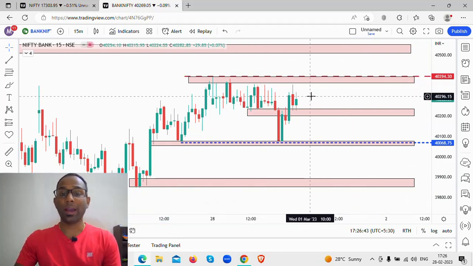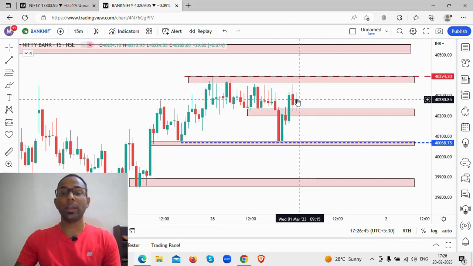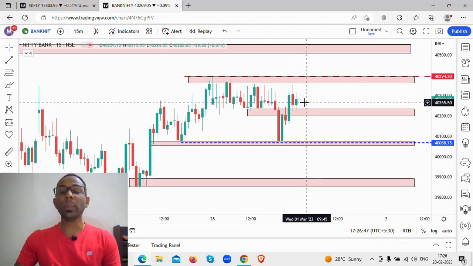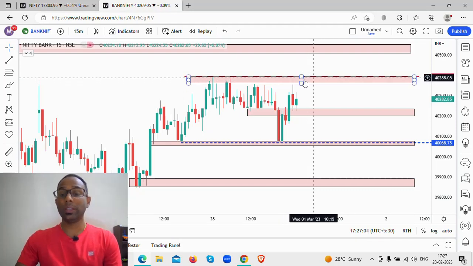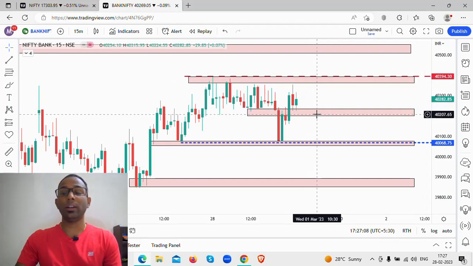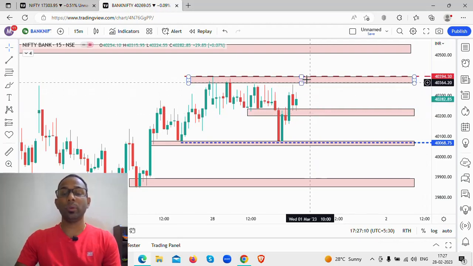So how are we going to play Bank Nifty? First scenario: suppose there is a gap up opening, and if there is any kind of sell signal, and this is in the morning hours only. These are the scenarios that we are going to look at in the morning hours. If there is a gap up opening, and any kind of sell signal, and the risk to reward ratio is in my favor, I'm going to look at shorting the market, and my target will be near the 40,200 level zone.